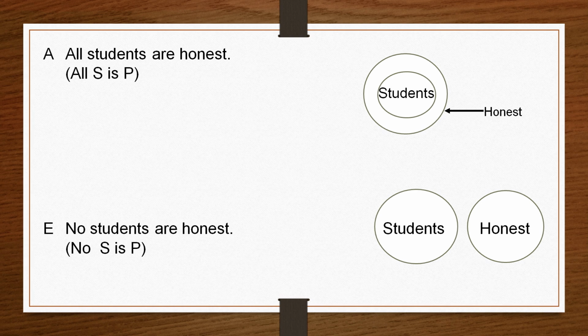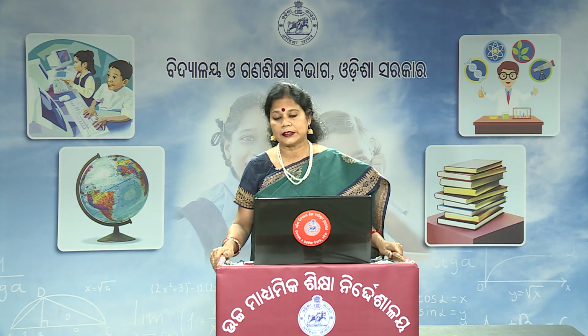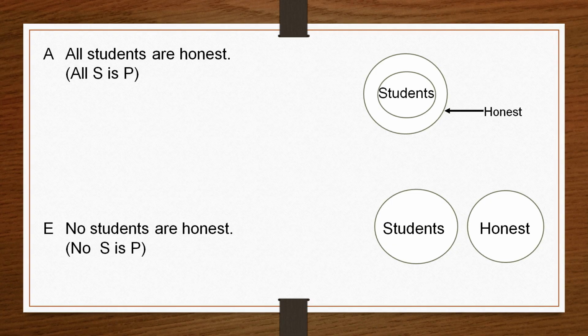No member of the student class is a member of the honest class. No member of the honest class is a member of the student class. So, here you see students and honest form two different classes. Here we have taken the entire class of the students and also the entire class of the honest people. And E proposition distributes both subject and predicate.